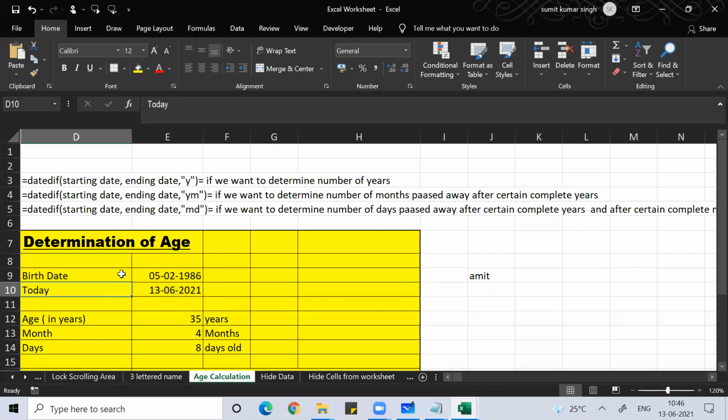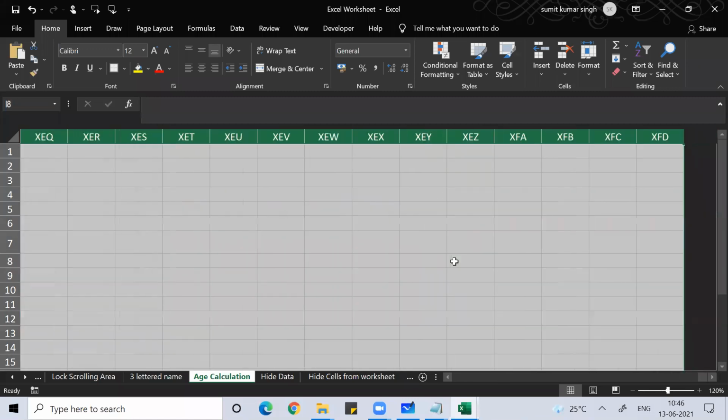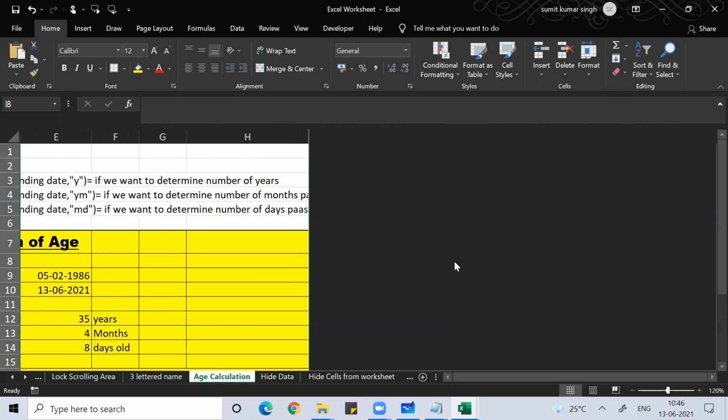Now I got everything. So what I did, guys, simple. You know how to select a column? Control space bar, Control shift right arrow. If you do, everything will be selected except D, the last column. Press Control 0 to hide a column.